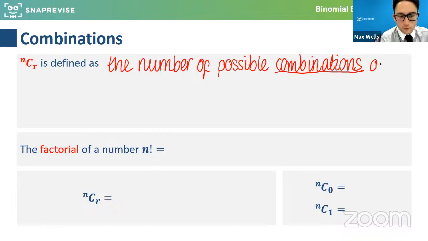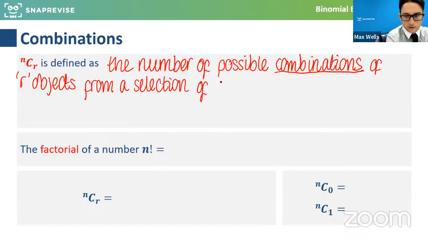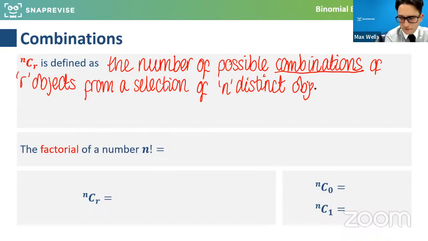So the number of possible combinations of r amount of objects from a selection of n distinct objects. So I will explain what this means because I appreciate this feels very wordy and pure mathsy kind of definition.